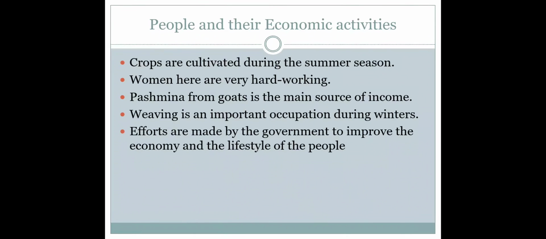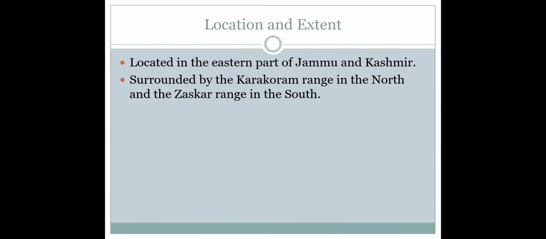Understood? Let us just have a recap of what we understood today. First, I told you about the location and extent, in which the most important point to remember is that it is surrounded by the Karakoram range in the north and Zaskar range in the south. The main river that flows through this region is the Indus. It is also surrounded by glaciers. The altitude varies from 3000 meter to 8000 meter. 3000 meter is in Kargil, and 8000 meter we can see in the Karakoram range. This was about its location.